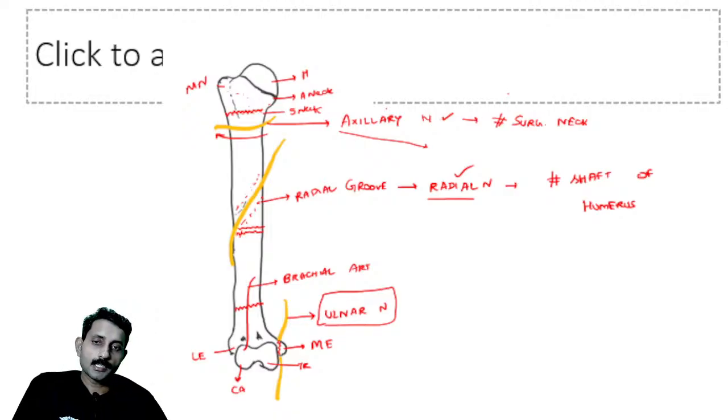So in this option, what is the ulnar artery? This is the radial artery, and this is the ulnar artery. Okay. This can also be asked: where does the brachial artery divide into radial artery and ulnar artery? The brachial artery divides into radial artery and ulnar artery at the neck of radius. This is the neck of radius. This is a landmark, a point where the brachial artery divides into the radial and ulnar arteries. So which artery will be injured in a supracondylar fracture? It will be the brachial artery.